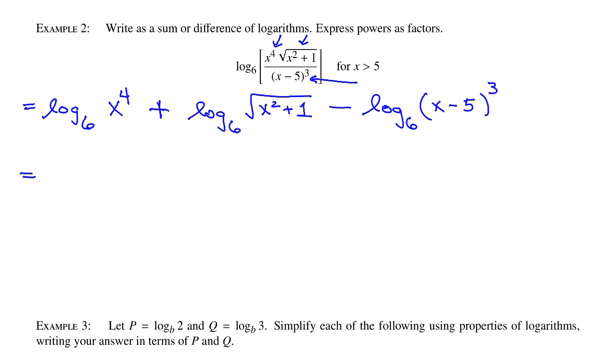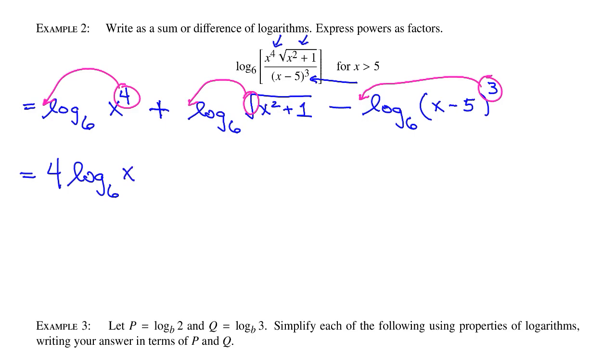Next, we take the powers and we move them to the front. So we're going to have 4 times log base 6 of x plus the square root turns into a 1/2 exponent. That exponent then comes to the front. So it's 1/2 log base 6 of parentheses x squared plus 1.